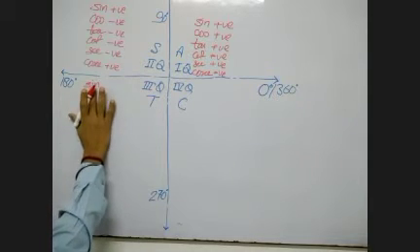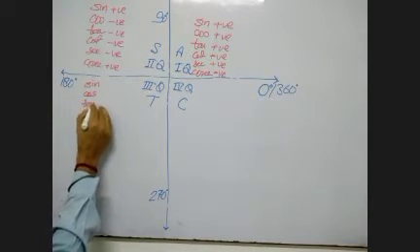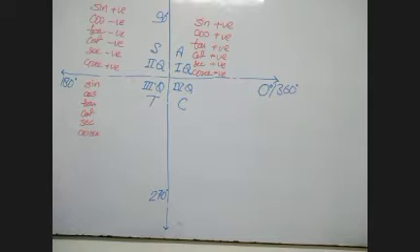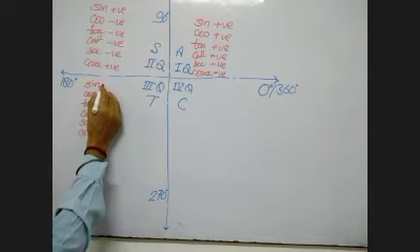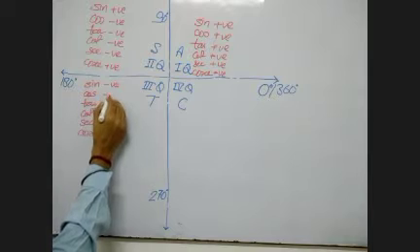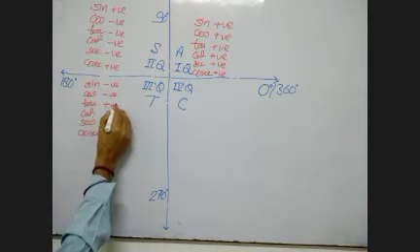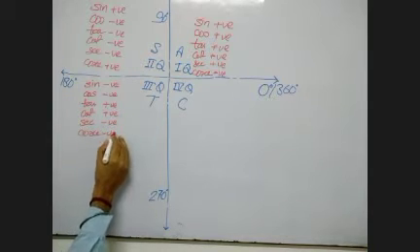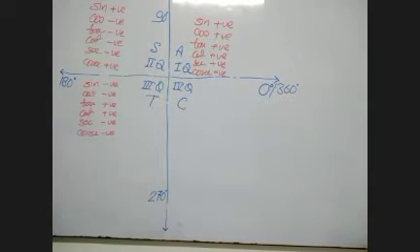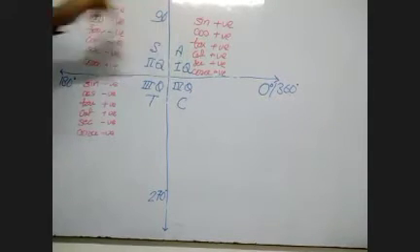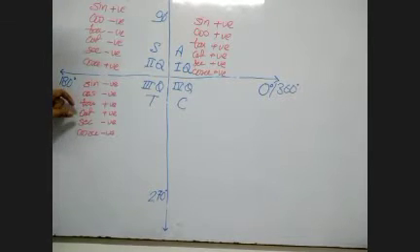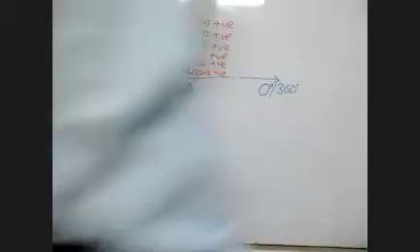Sine, cos, tan, cot, sec, cosec. Sine is negative, cos is negative, tan is positive, and the opposite of tan, cot, is positive, sec is negative, and cosec is negative. This is the next thing which we must know. So in this one all are positive, in this one, sine and cosec are positive, the rest are negative. In this, tan and cot are positive, the rest of the trigonometric ratios are negative.